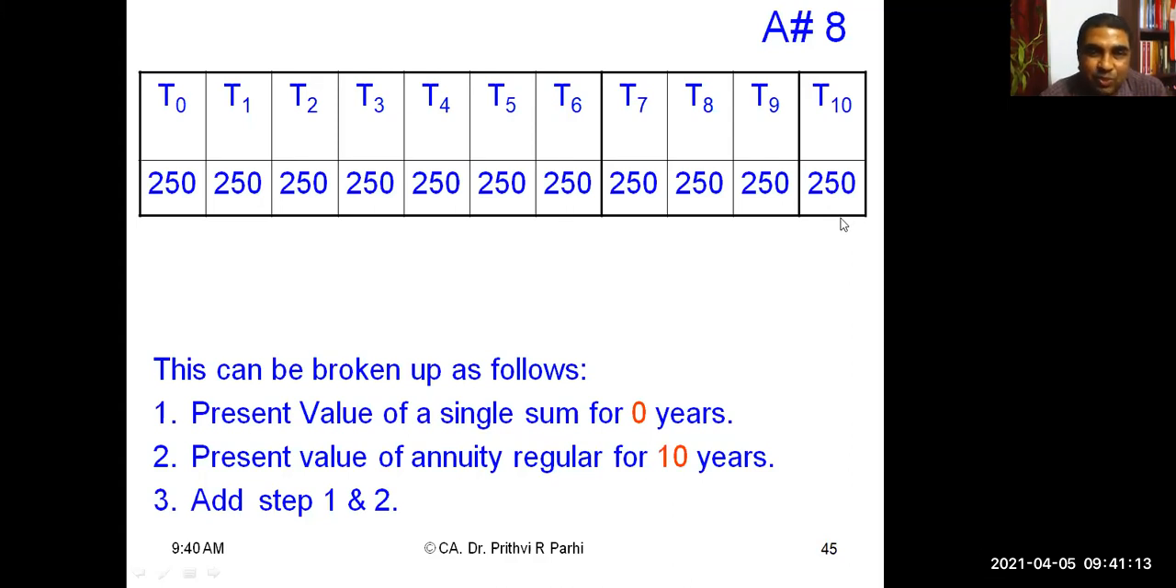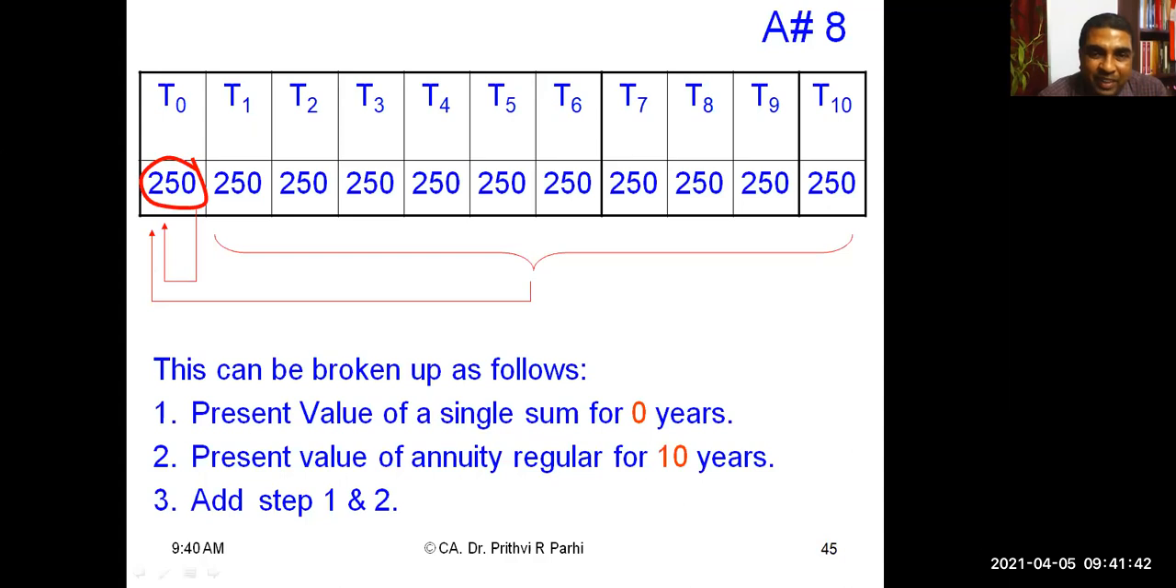Okay. So we can break it like this. We'll ignore this first payment. 250 rupees, this is a single sum. We can arrive at the present value of this 250 rupees. What will be the present value of this 250 rupees? 250 only, because it is at that point. Then the remaining cash flows look like an annuity regular for 10 years. We'll find out the present value of the annuity regular for 10 years. If you add these two figures, you'll get the present value of an annuity immediate for 10 years.